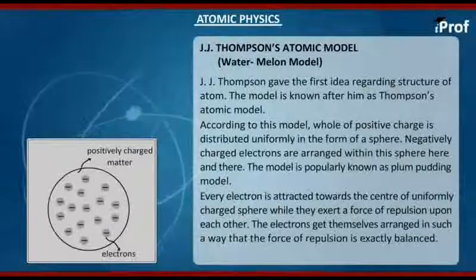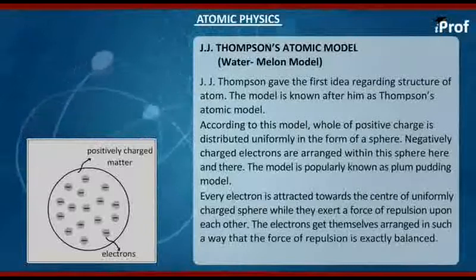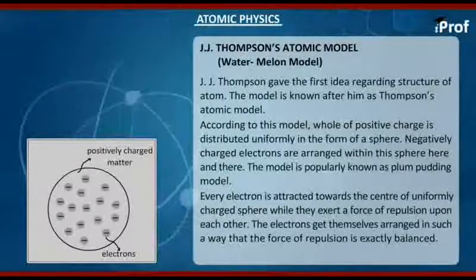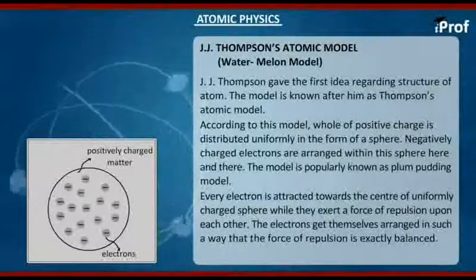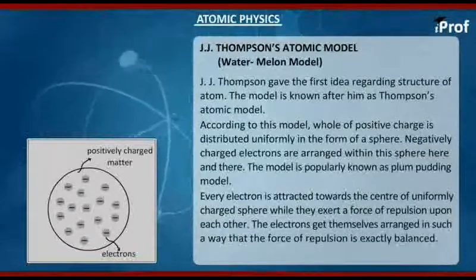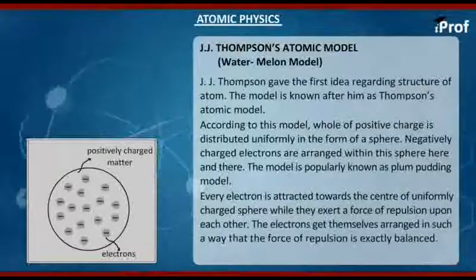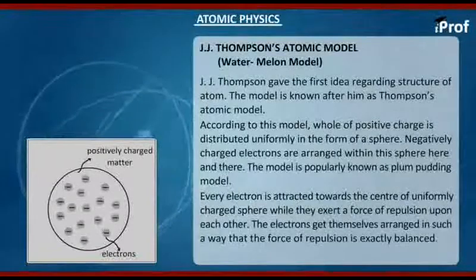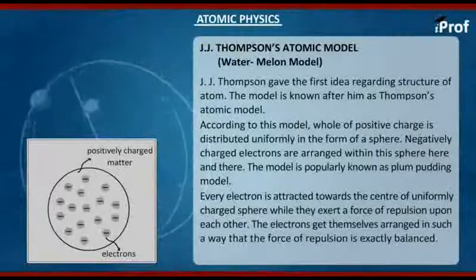We could explain many other observed facts regarding atom, but there was a fact which was available from the spectrum of hydrogen atom, that we get many spectral lines. Now, this atomic model had a failure, and this failure was that it could not explain why we get many spectral lines in the spectrum of any atom.